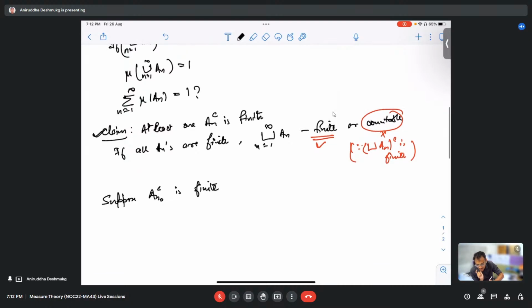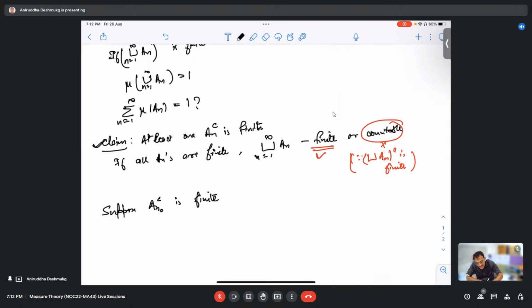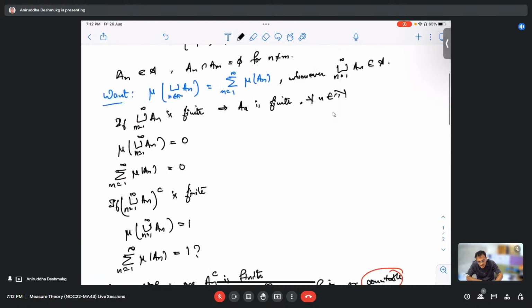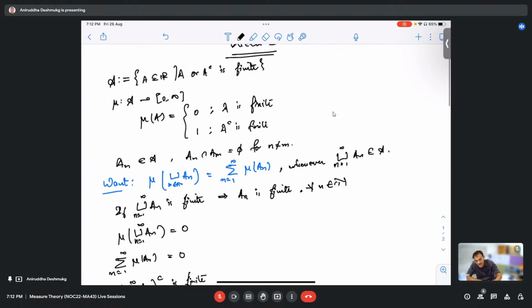Right, right. But then we have to prove that no other A n complement is finite, right? Anirudh, can you explain this step again? So we are showing that at least one of the A n complements is finite. Right, so this is the claim. Suppose this is not true. Then all the A n complements are not finite. But since A n come from this algebra, if A n complement is not finite, then A n has to